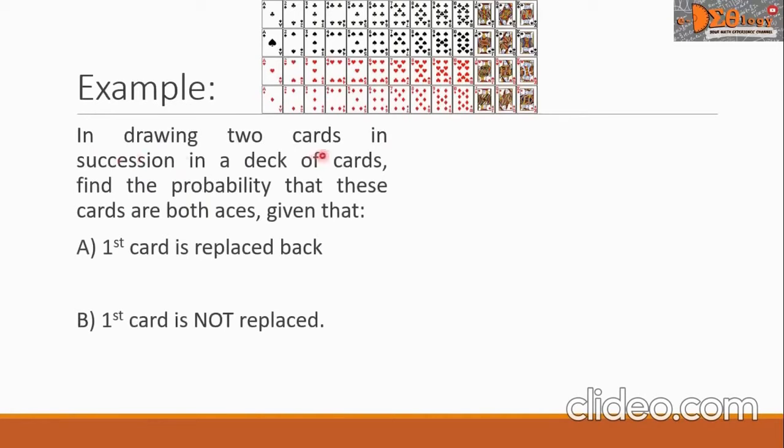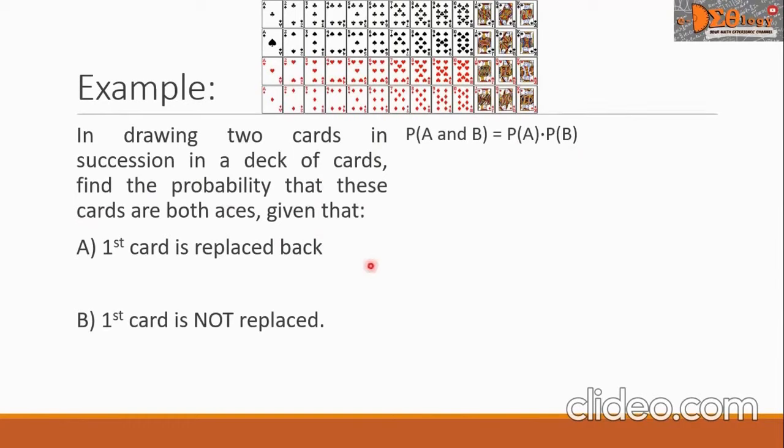In drawing 2 cards in succession in a deck of cards, find the probability that these cards are both aces, given that, letter A, first card is replaced back. Letter B, the first card is not replaced. First, let us write our formula here. The P of A and B equals P of A times P of B.